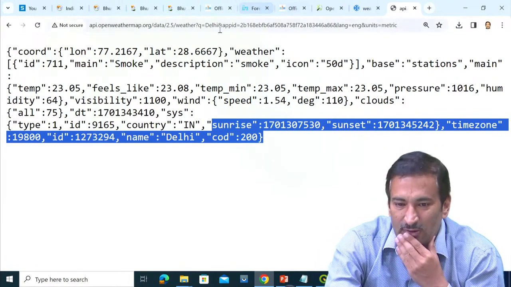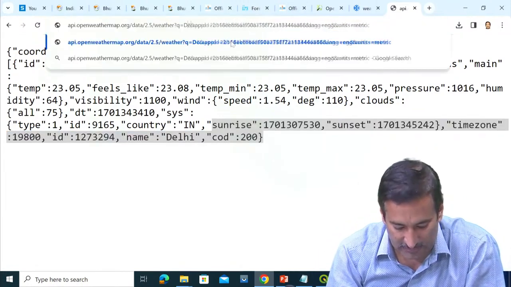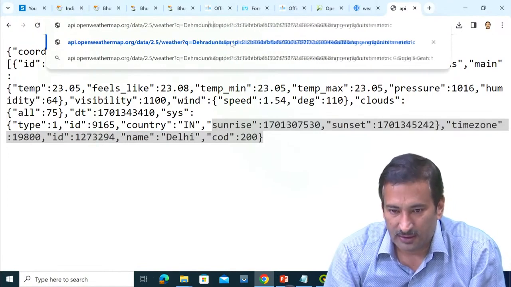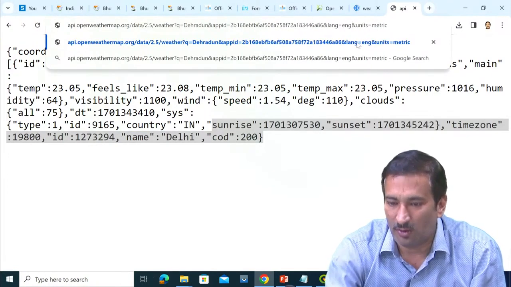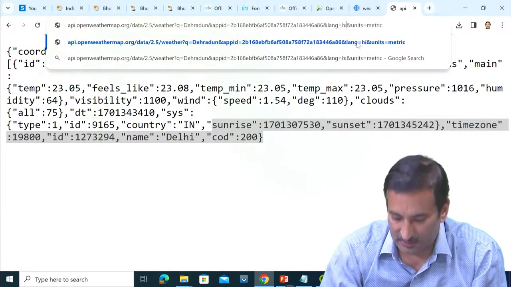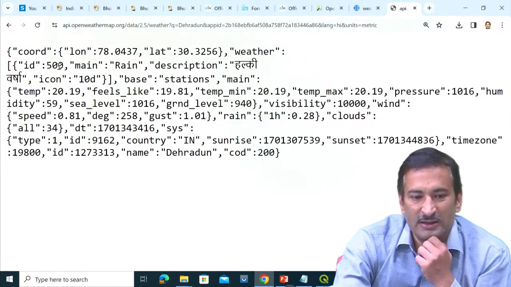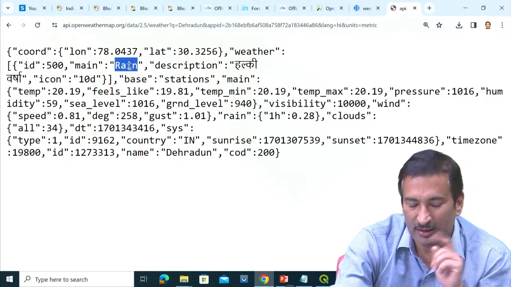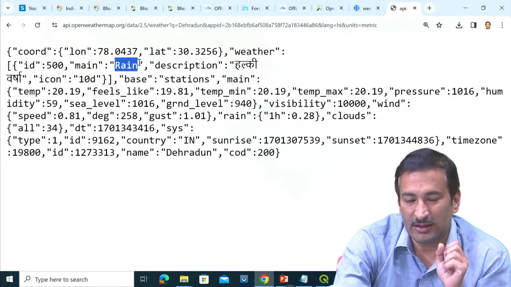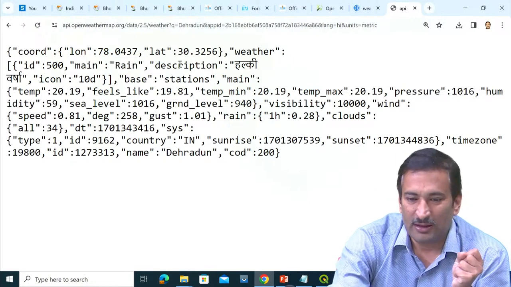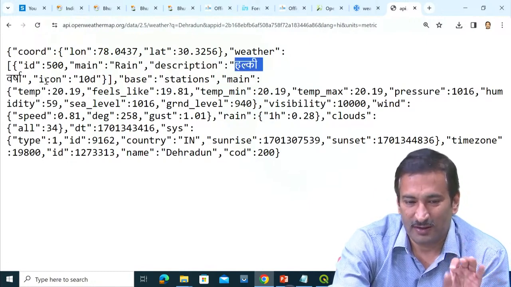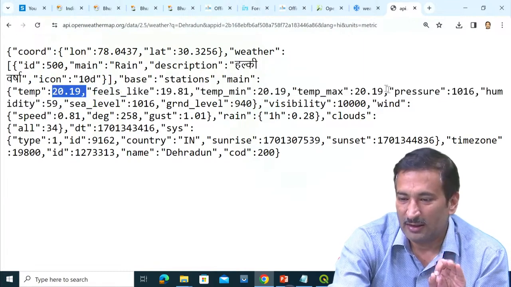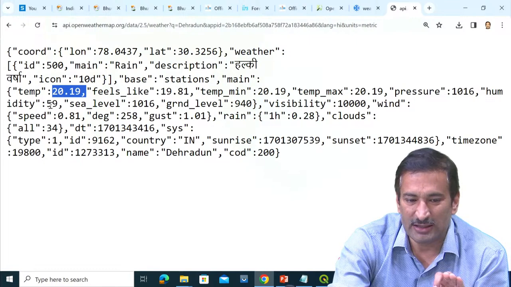Like now I will take it for the Dehradun region, and I will say the language I want is Hindi, HI. So you can see here it is showing the coordinates, and the weather parameter starting from here. ID is 500. It is rain, actually cloudy weather over here in Dehradun. Description it is saying halki varsha. Icon, and then base station, main. Temperature is 20.919, and pressure 1016. Humidity it is saying 59.